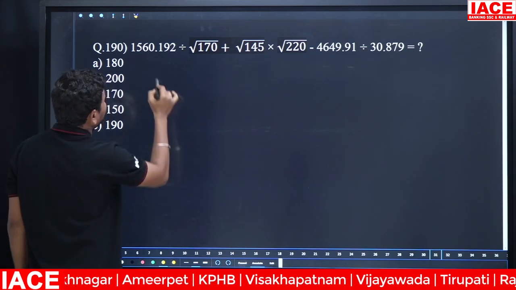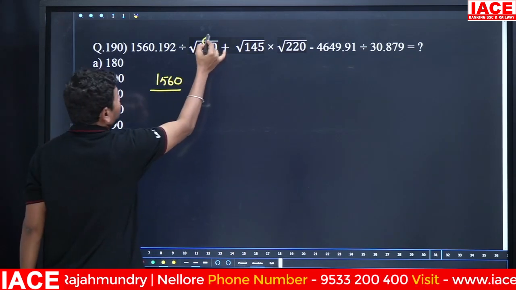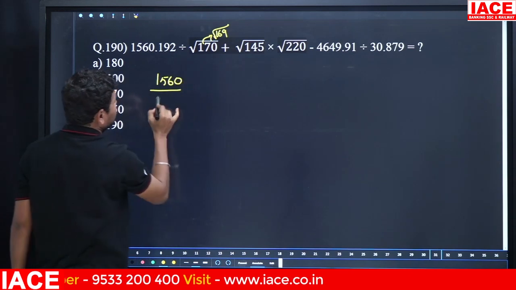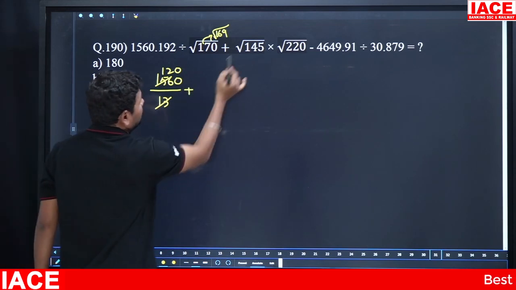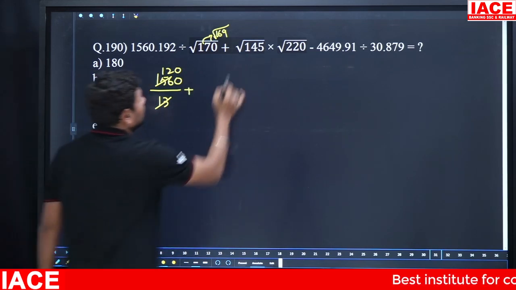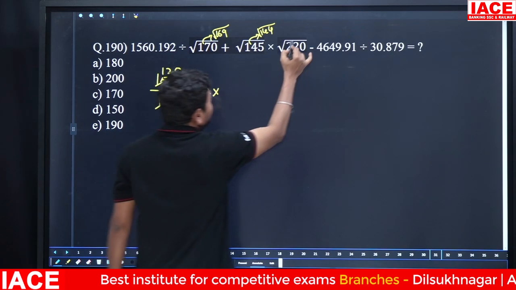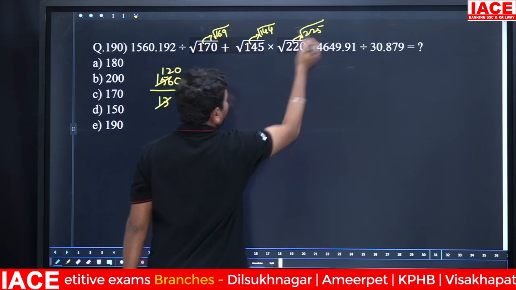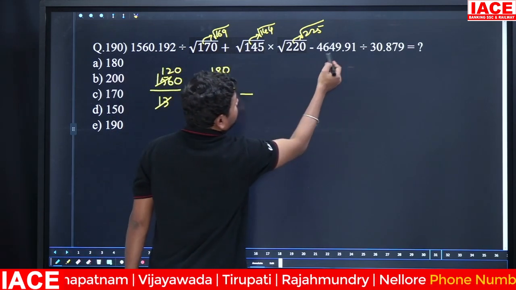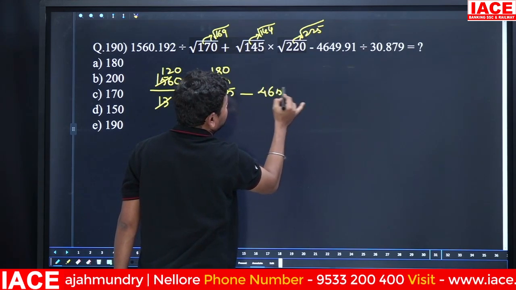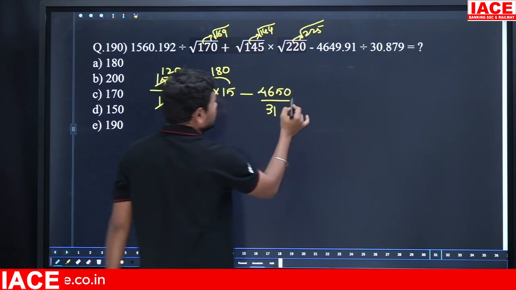Next. 1560 divided by root of 170. You can write it as very near to 169. Root of 169 value is 13, and 13 to 156 is 12 times. Okay, 120 plus root of 145. Root of 145 is very near to root of 144. Then root of 144 you can consider 12. Into this is 220, very near to 225. Root of 225 value is 15, and 15 12s is 180. Minus 4649.9, we can write 4650 divided by 31. 30.8 you can write 31.